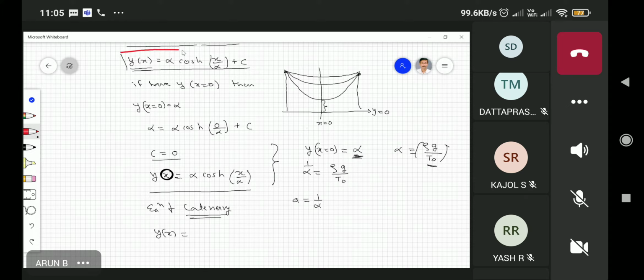This is the equation for the problem, and this is the correct expression. In order to get rid of C, because C contains the information of this constant, you can eliminate the constant by putting the value of y when x is equal to 0.